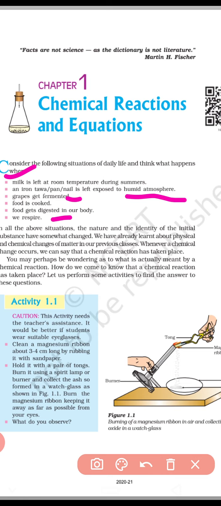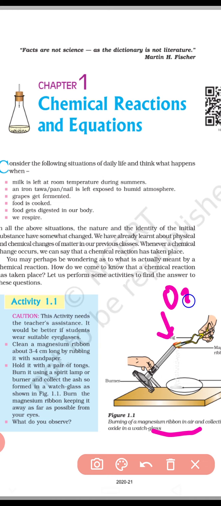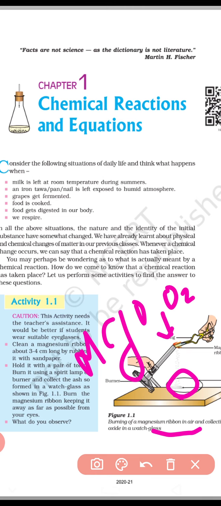For example, we have a magnesium ribbon. When the magnesium ribbon is burned in air, in the presence of oxygen, it combines with oxygen to form a white colored compound. This white compound is magnesium oxide.